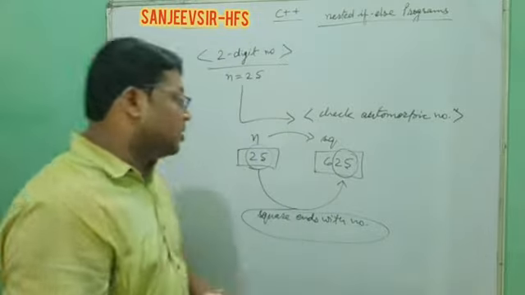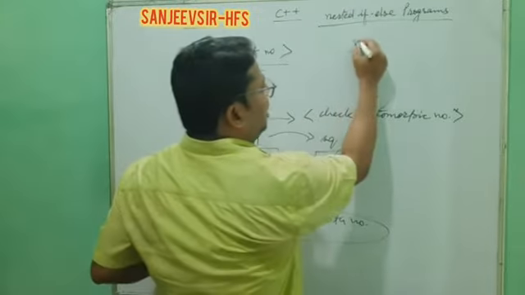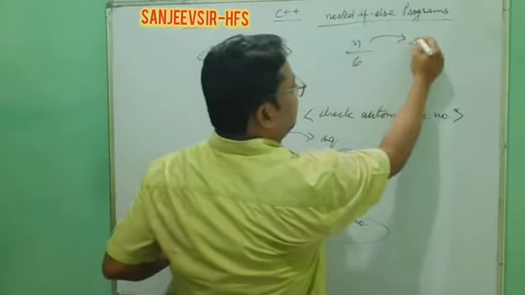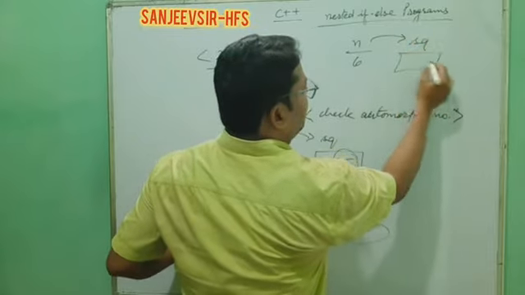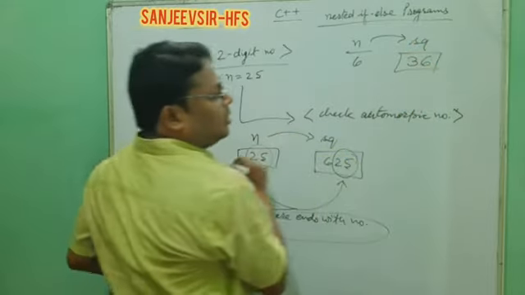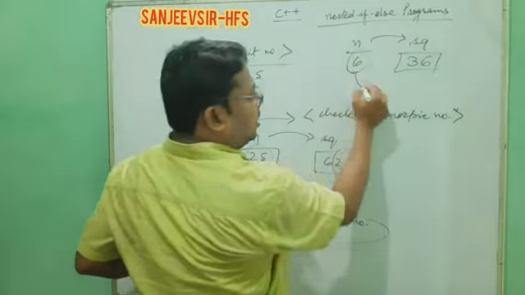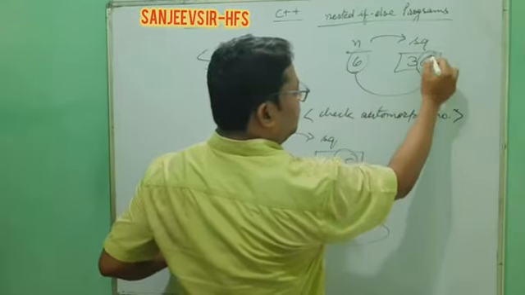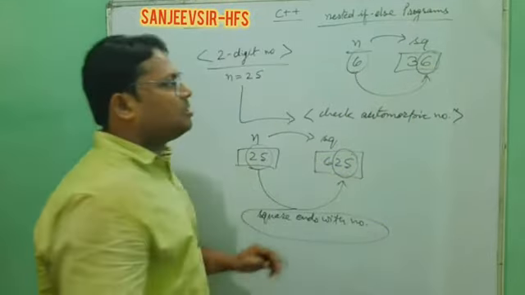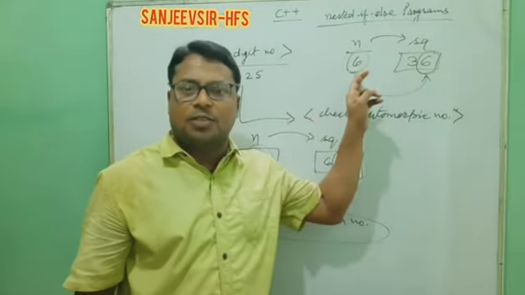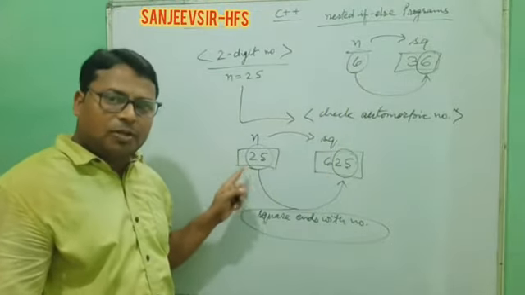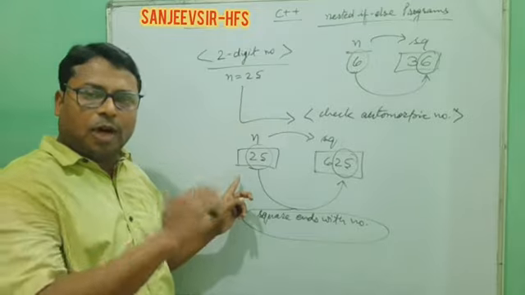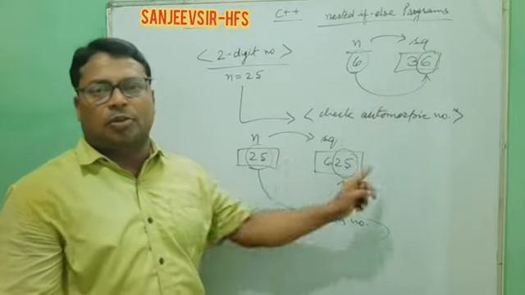A 1-digit automorphic number is 6. So n is equal to 6 and the square will be 36. Yes or no? The square of the number ends with the number, so this is known as an automorphic number. 6 is an automorphic number. 25 is an automorphic number because the square of 25 ends with 25.